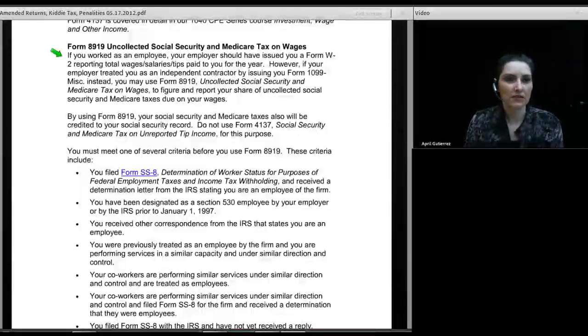Small business owners can be guilty of it, but I've seen larger corporations also do it. And it's all in an effort on the part of the employer, usually, to escape their tax liability for payroll tax. Sometimes they don't want to carry workers' compensation insurance. Sometimes they just don't want to pay the tax. Sometimes they don't know any better. But the bottom line is, at the end of the year, a worker who was in fact an employee has just been handed a 1099 miscellaneous.